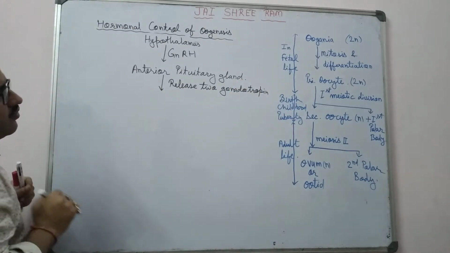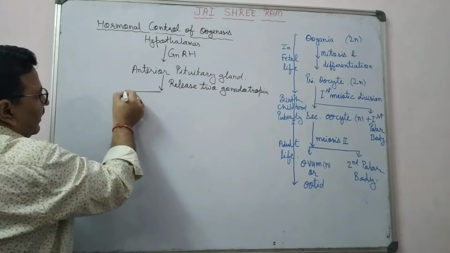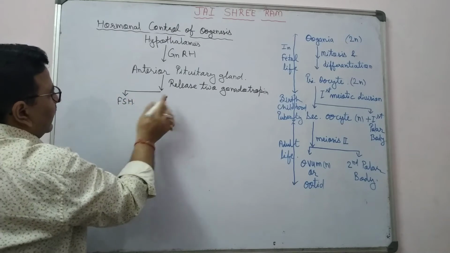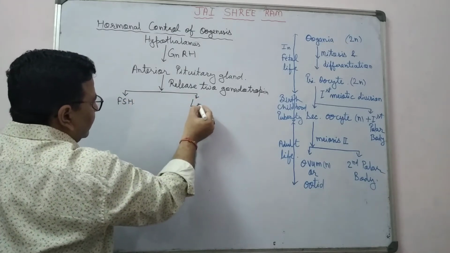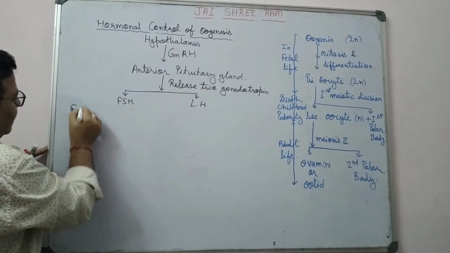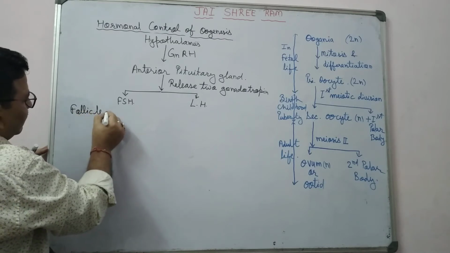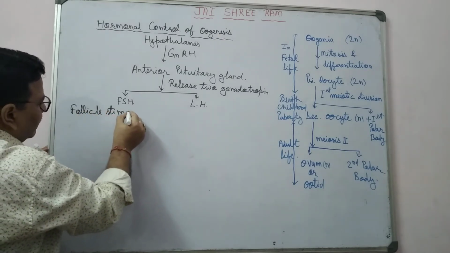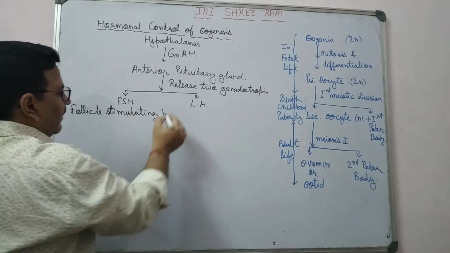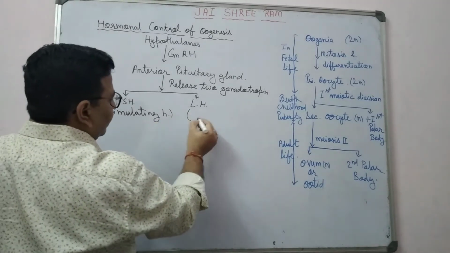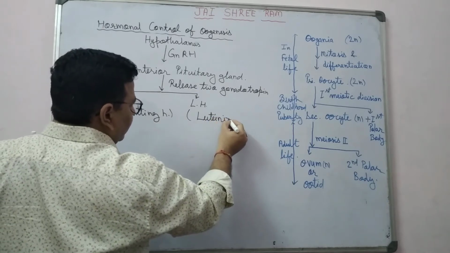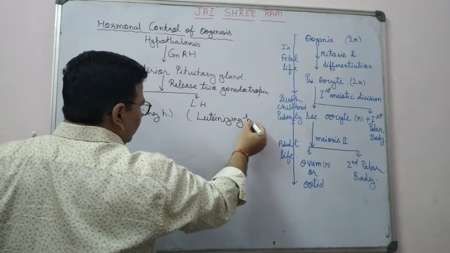Two gonadotropin hormones. You know the names of the gonadotropin hormones: FSH, follicle stimulating hormone, and the second one, LH, luteinizing hormone.